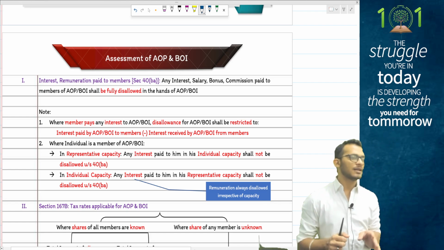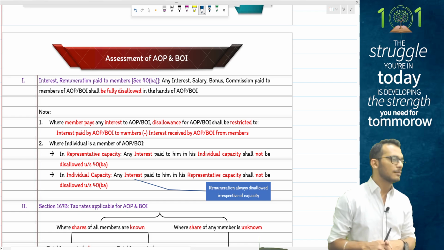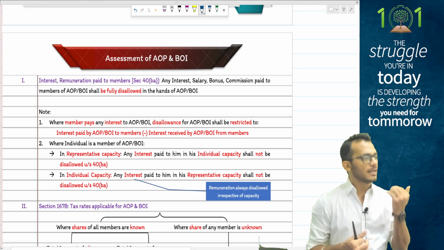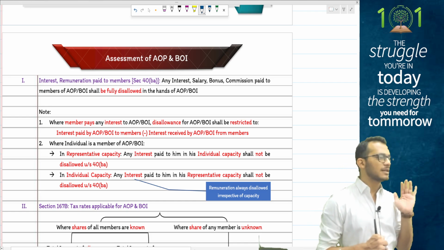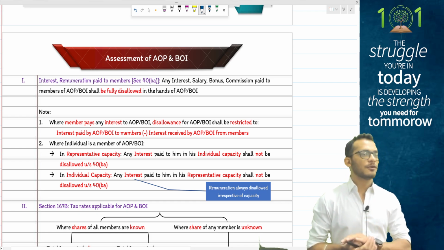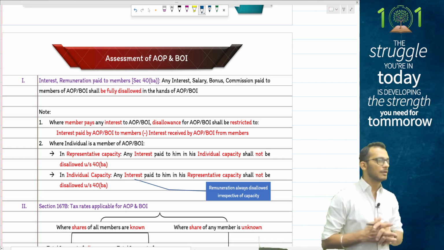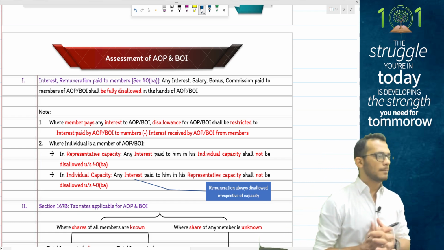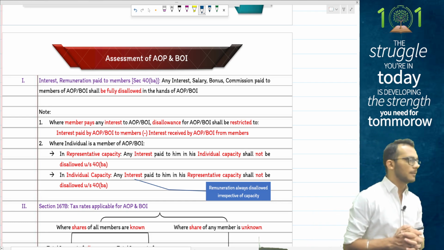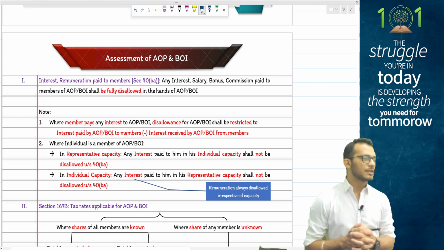So any remuneration given by the AOP is fully disallowed. Any interest given by the AOP is also disallowed, and therefore is fully exempt in the hands of members also. Members can only receive something called share of profits. Now coming to AOP and BOI, people, income tax comes and says two things to be satisfied.